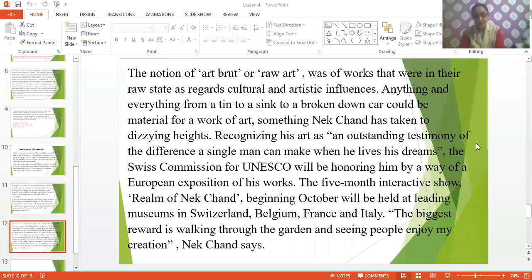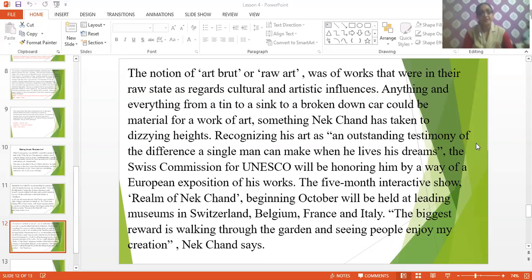Something that had not been affected by culture. He did not want anything that could affect the culture or the art. So he took a tin, he took a sink, he took a broken down car, and all that material which can be reused. He took all that material and started building this rock garden.